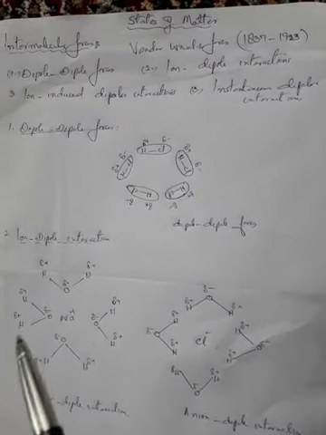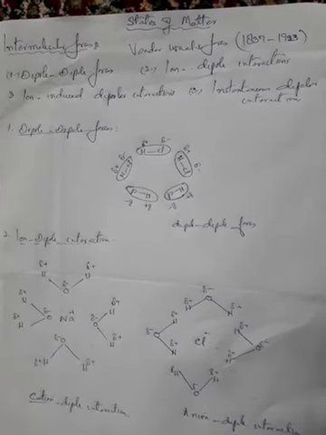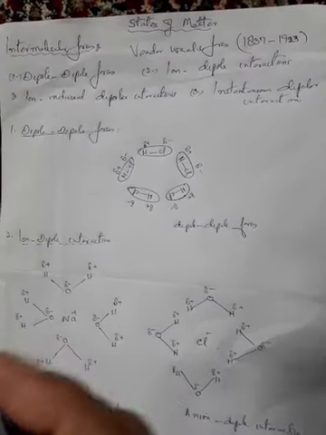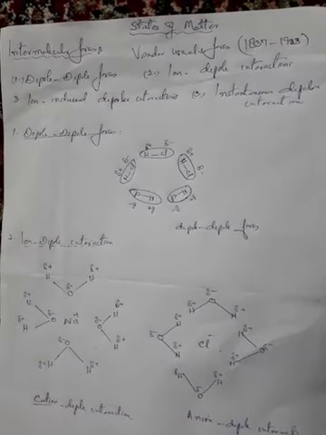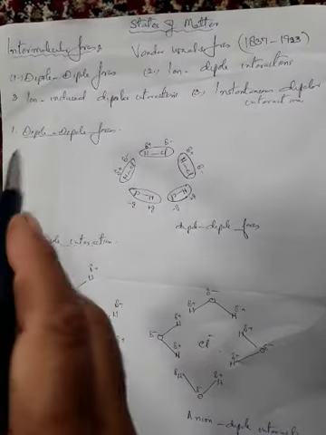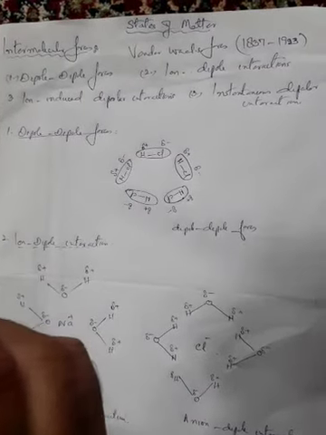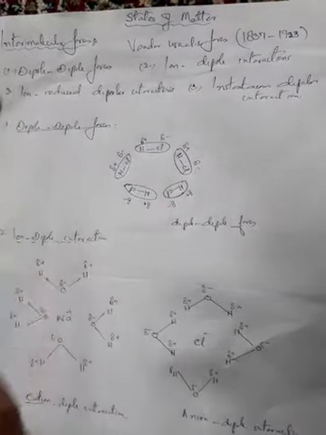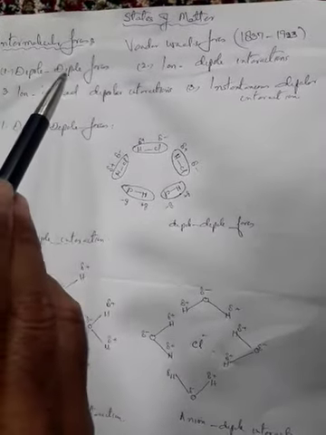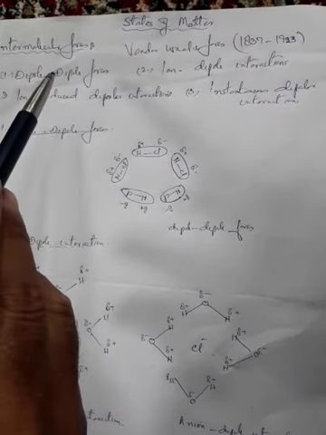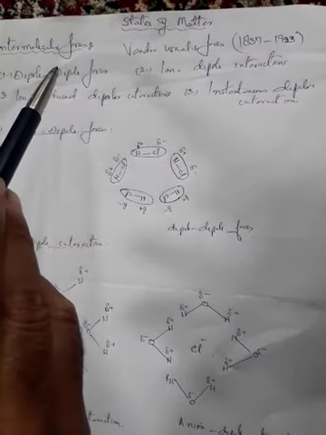This is about states of matter. Before going through this topic, I would like to give you some information regarding intermolecular forces. These intermolecular forces are both attractive as well as repulsive in nature.